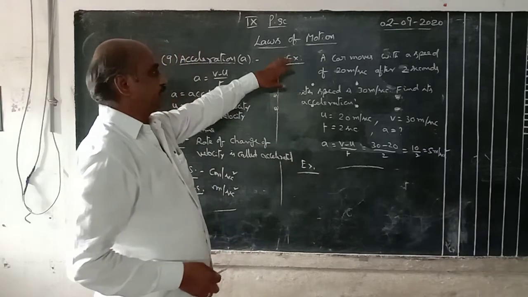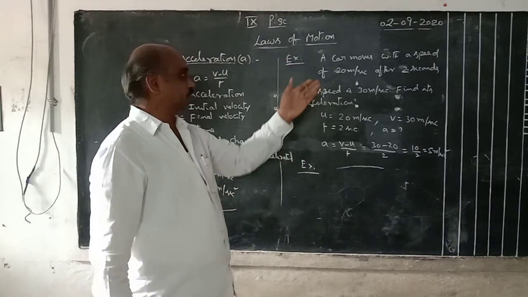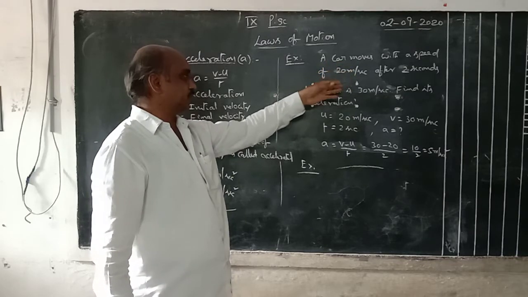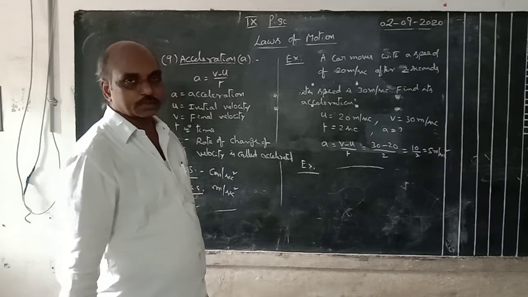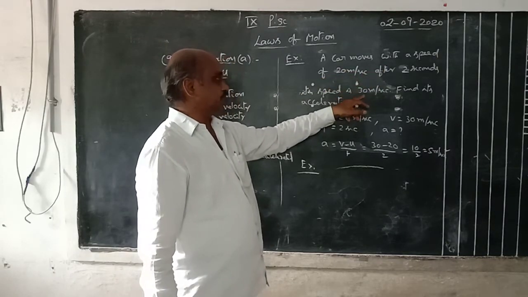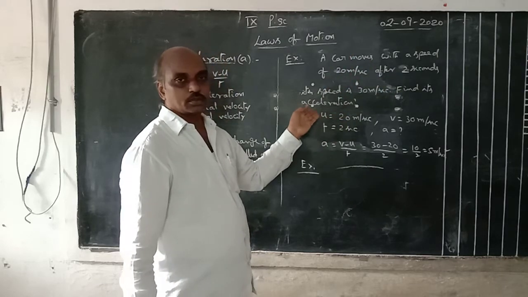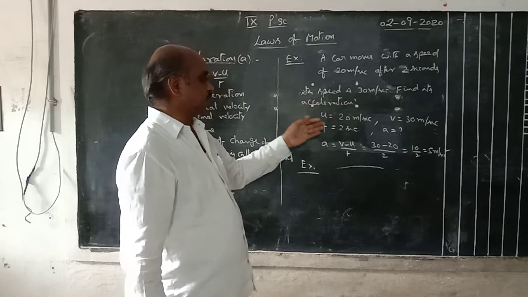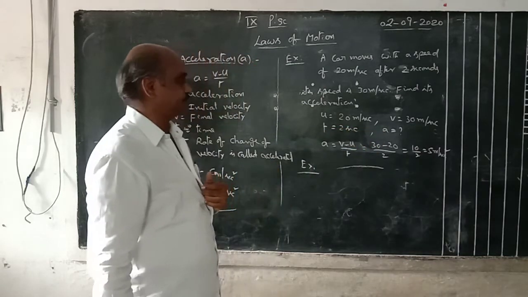Suppose another example. Understand? See, a car moves with a speed of 20 meters per second. Initial speed of the car is 20. After 2 seconds, the speed is 30. Find its acceleration. Initial velocity 20, final velocity 30, time is 2 seconds. Write this by symbols. After that, we have to find out the acceleration. Acceleration formula is v minus u by t.